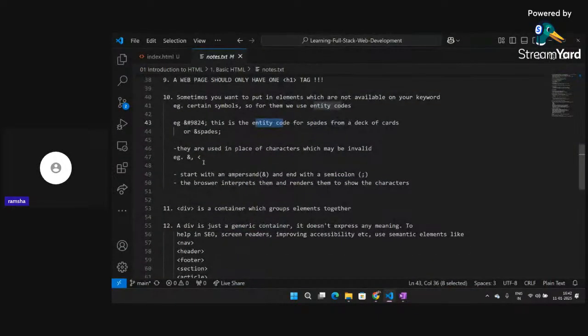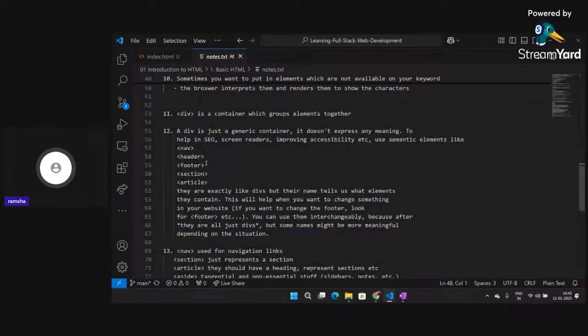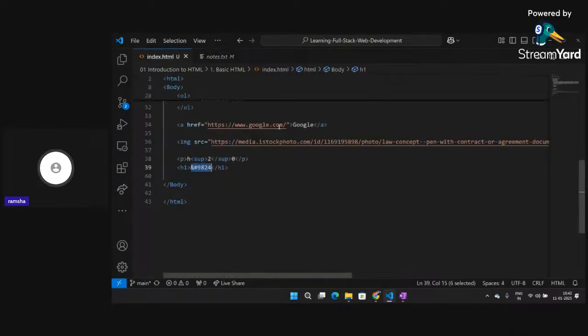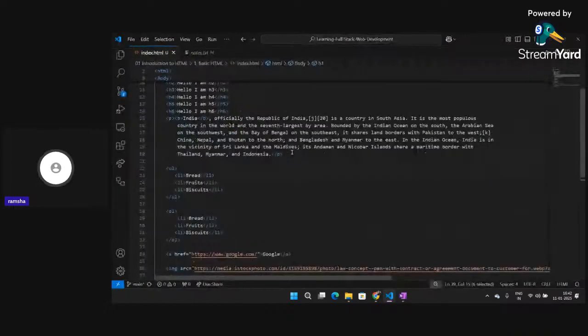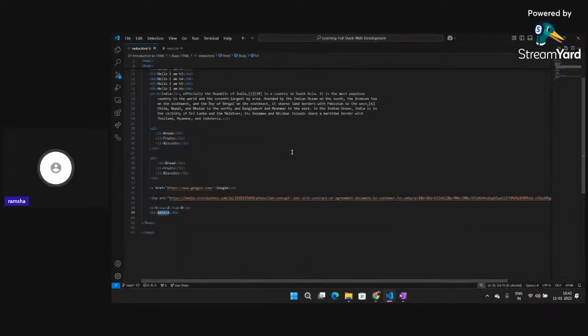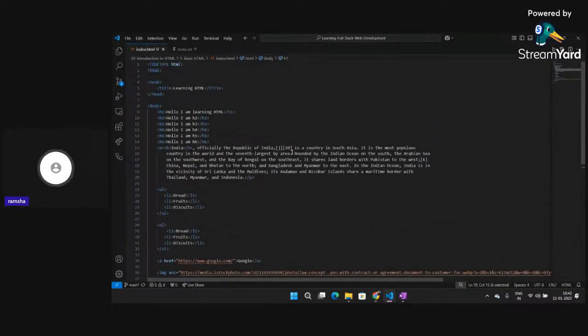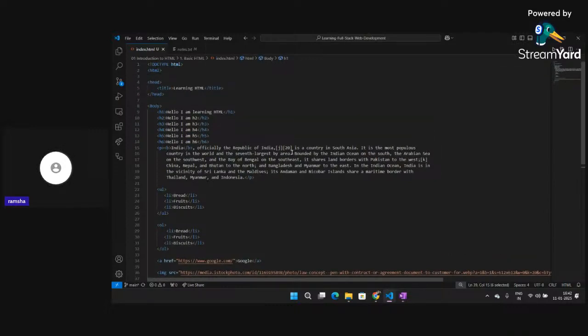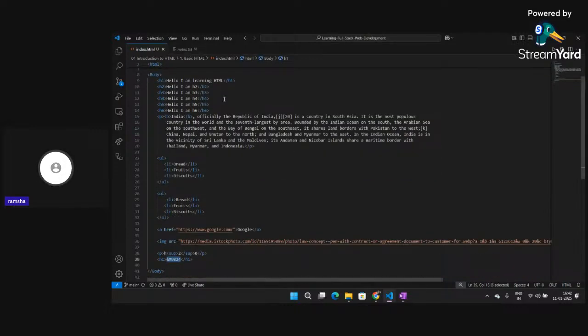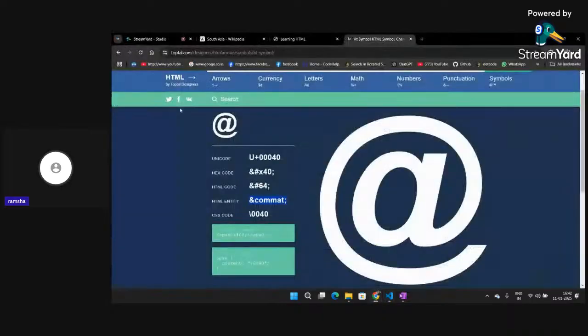Okay, I hope the part up till this is clear to all of you. You can revise this, then we can continue in a minute. You can take a screenshot of this code also if you want, and then we can continue studying further about this, and I'll be back in a minute.